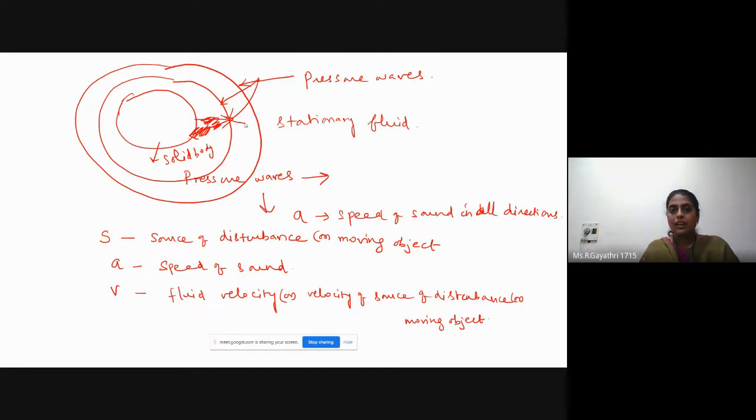Okay. Now we are going to investigate these pressure waves in incompressible flow. What is incompressible flow? Can you tell me the Mach number of this incompressible flow?